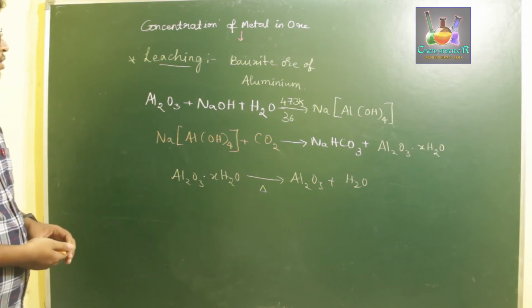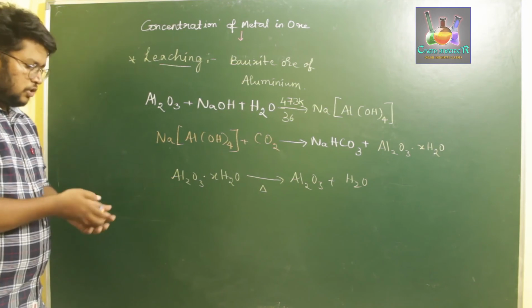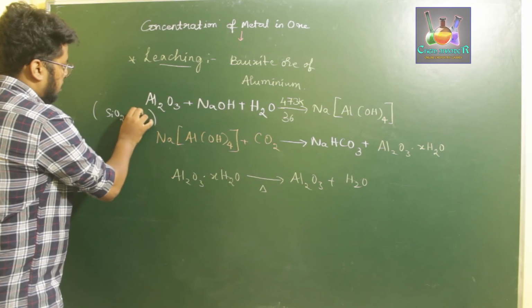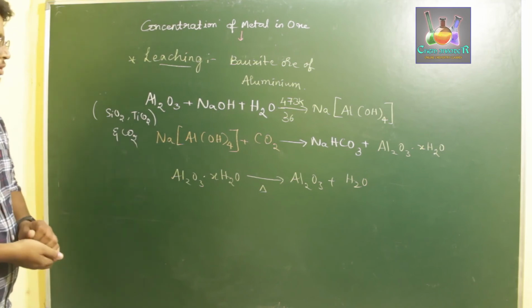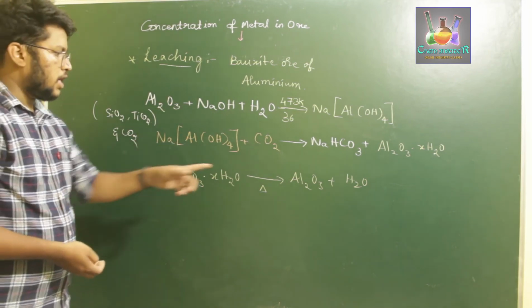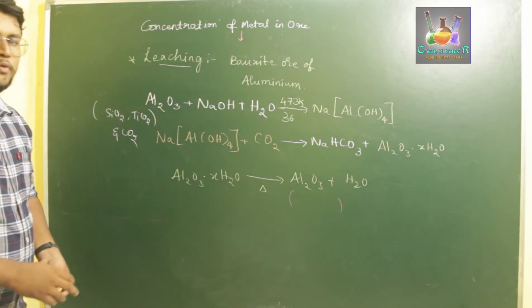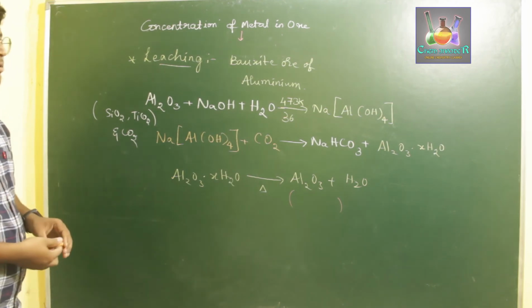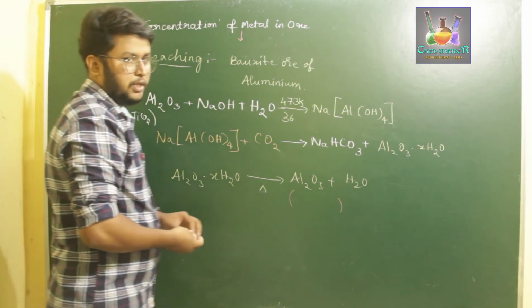In this process of leaching, what we do is we use the bauxite ore and heat it with sodium hydroxide. Here the aluminium oxide Al2O3 used has impurities such as SiO2, TiO2 and carbon dioxide. So all these SiO2, TiO2 and carbon dioxide will not be present to the same extent as observed here. So this also has some amount of SiO2 but not TiO2 and carbon dioxide. So those will be completely removed out. This is the process of leaching of aluminium present in the bauxite ore. So this is all about the concentration of metal ores.